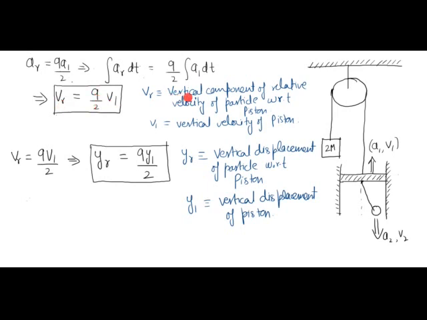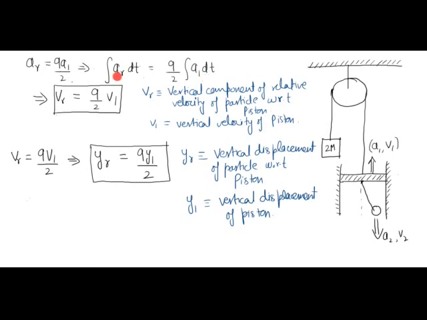So Vr is the vertical component of the relative velocity of the particle with respect to the piston, whereas V1 is the vertical velocity of the piston. So these two are related by this equation. Integration of AR dt equal to 9 by 2 integration of A1 dt gives that the change in relative velocity in vertical direction is equal to 9 by 2 times the change in velocity of the piston in vertical direction.